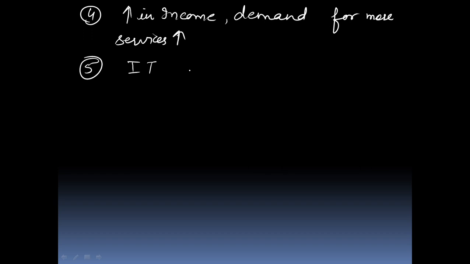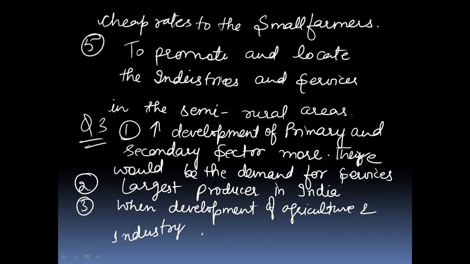I will repeat again all points which are reasons for rising importance of tertiary sectors or services sectors in India. First reason is that greater the development of agriculture sector and secondary sector, there would be increase in the demand for services.